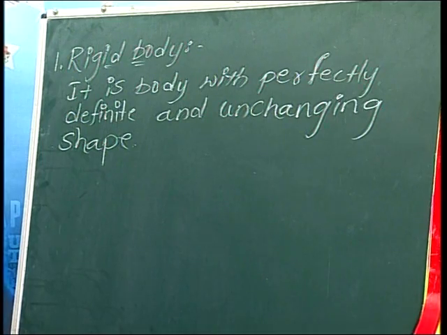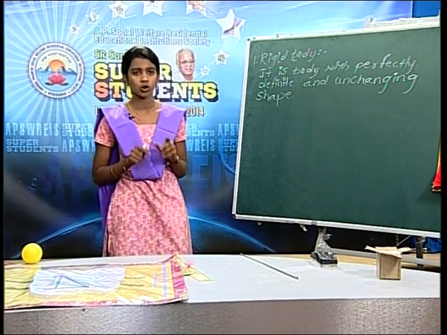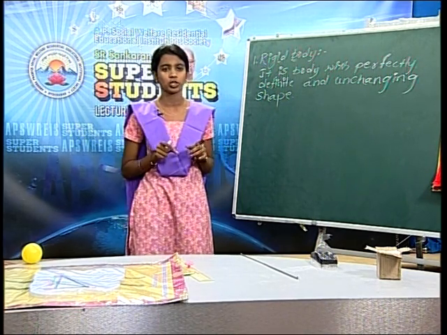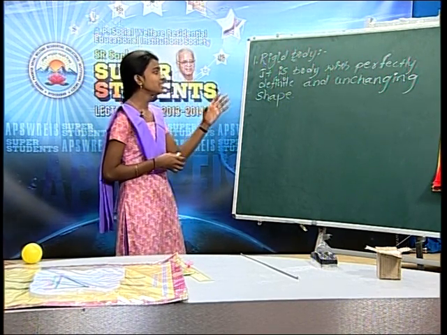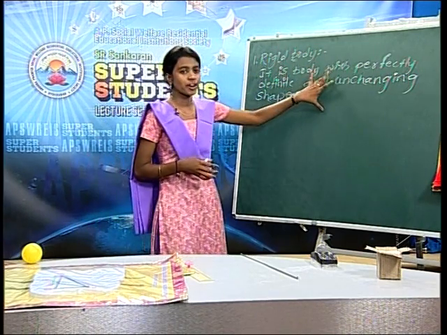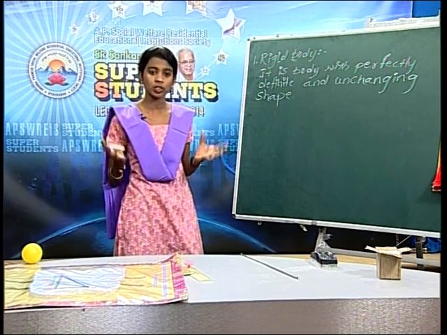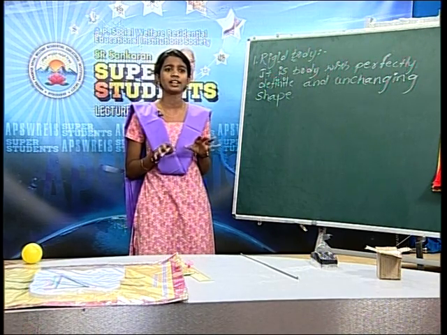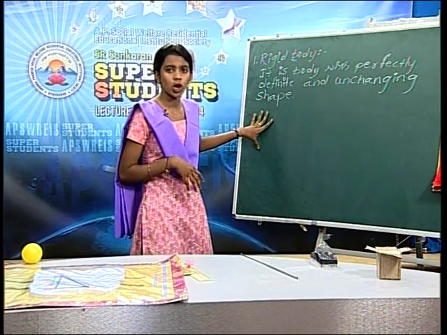But in our universe, there is no particular rigid body because all rigid bodies can deform under the influence of force. But in some cases, this deformation is taken as negligible. I hope you got it. Once again, I explain what is rigid body. It is a body with perfectly definite and unchanging shape. But in our universe, there is no particular rigid body. All rigid bodies can deform under the influence of force. This is the first relative of our topic.